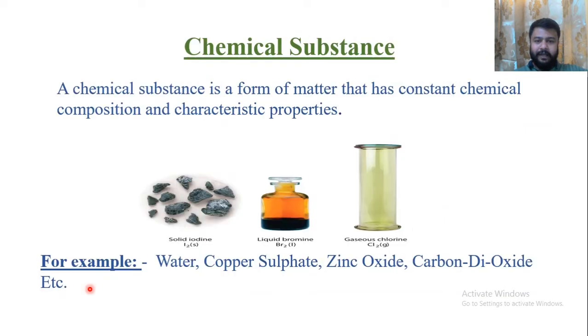Moving further, we have chemical substance. A chemical substance is a form of matter that has constant chemical composition and characteristic property. For example, if we say water, water means H2O. The formula or the constituents of water remain constant. Copper sulfate, that is CuSO4, will always contain copper, sulfur and oxygen, and its characteristic property is that it is blue in color. So each and every chemical substance has a constant composition and characteristic property. So that is what we call a chemical substance.